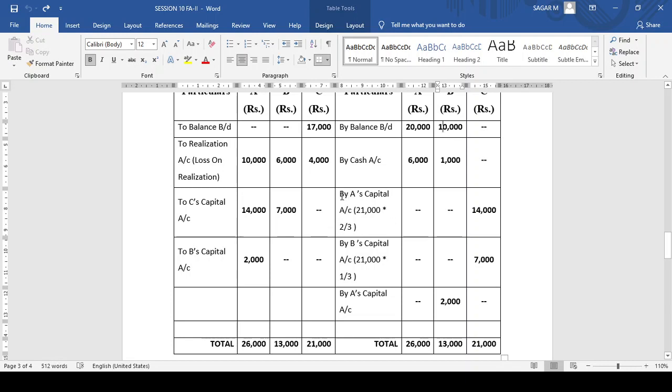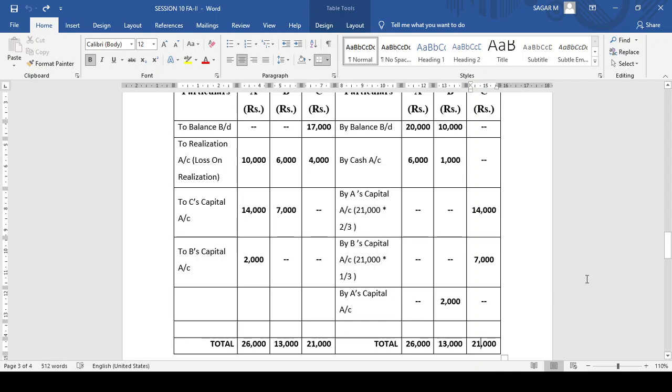Now, A's share of the deficiency is 21,000 into 2 by 3, and B's is 21,000 into 1 by 3. If you calculate, you get 14,000 and 7,000. So this is how the capital account of C will get closed.